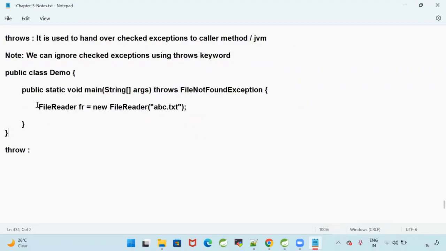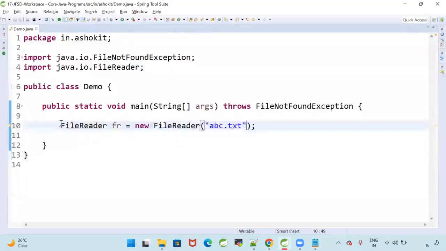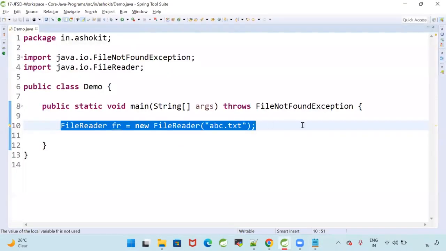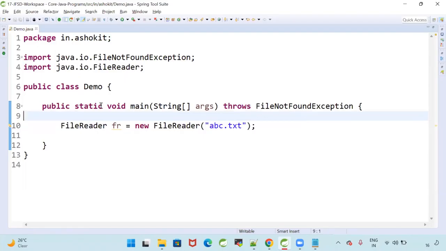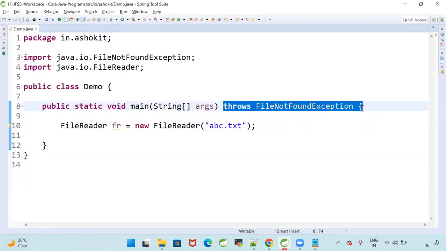I am having a FileReader. When I'm using a FileReader, what is the meaning of that? It is used to read the data from a file. If a file is available, I can read it. If a file is not available, exception: FileNotFoundException. That exception is identified by the compiler, but I'm not interested to handle that exception. I'm ignoring that exception. For that, I will go for throws.